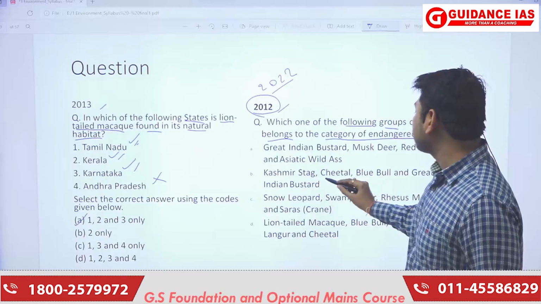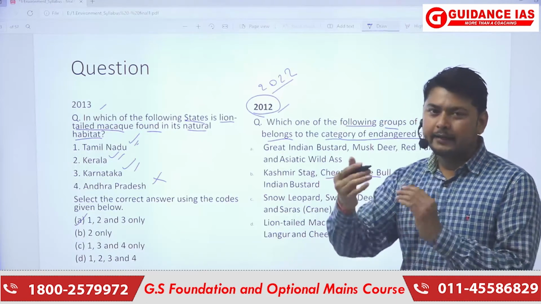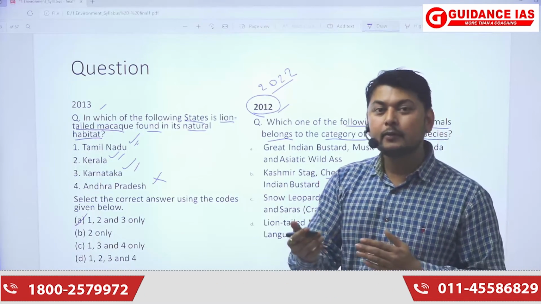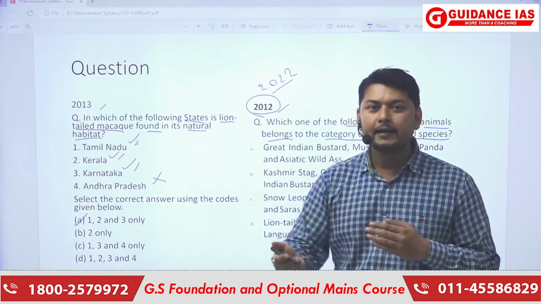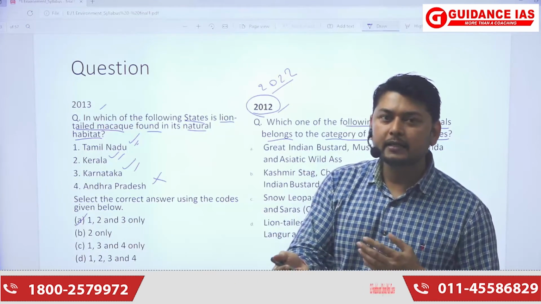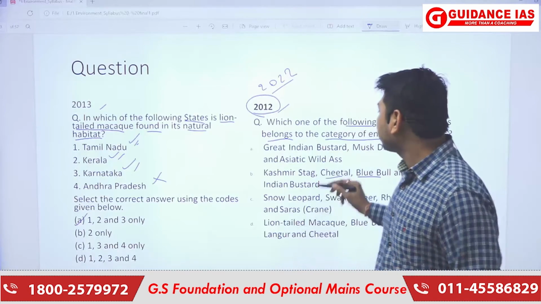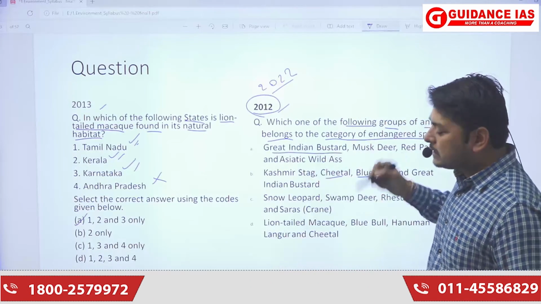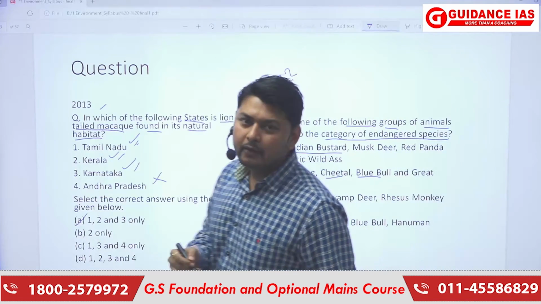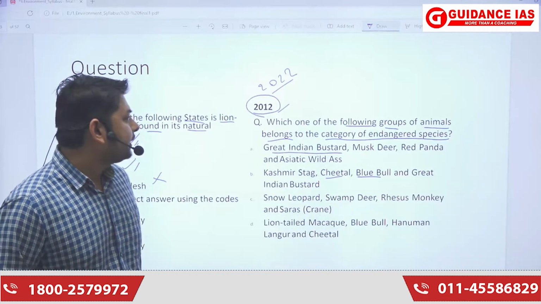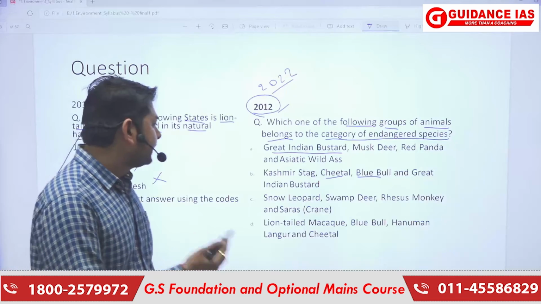So many of the species have changed between endangered to critically endangered, or from critically endangered to less endangered, or from endangered to vulnerable. So what are the current categories of these animals? We can see them in detail.